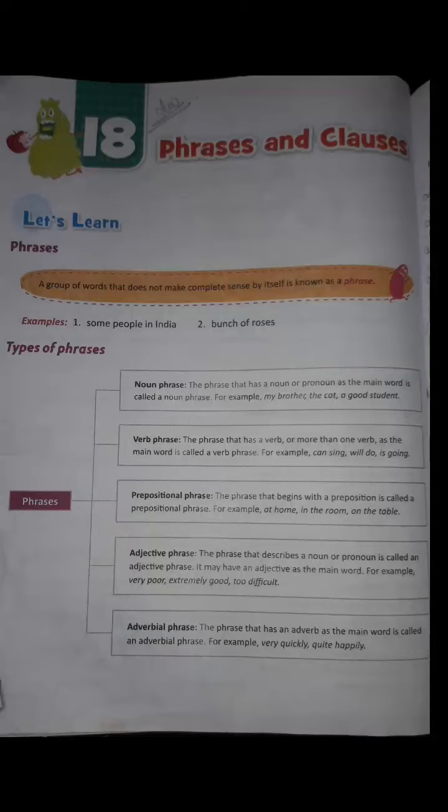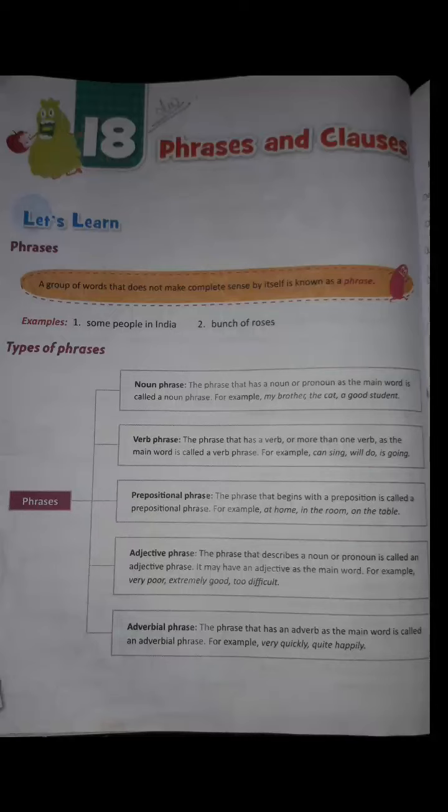Verb phrase, the phrase that has a verb. What do you mean by verb? Verb is a doing word, and a phrase with one or more verbs as the main word is called a verb phrase. For example, can sing, will do, is going, these all are doing words. So in a sentence where you will get a verb, a phrase that has a verb or more than one verb as the main word is called a verb phrase.